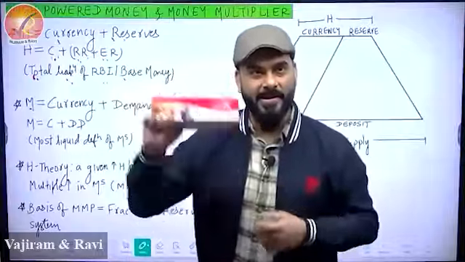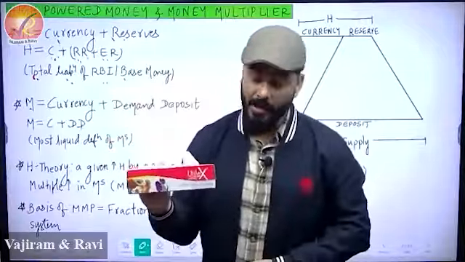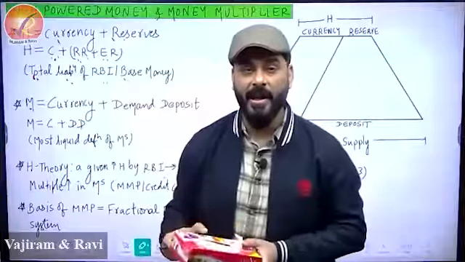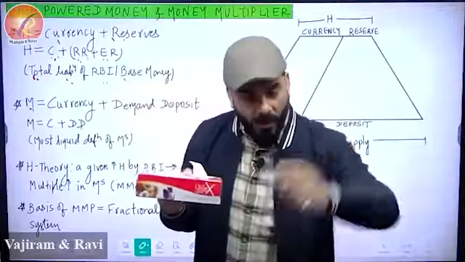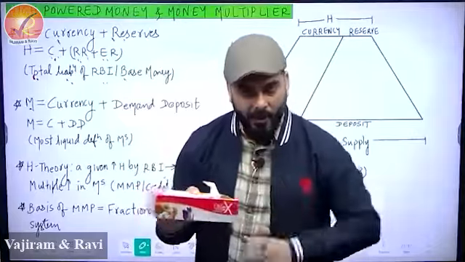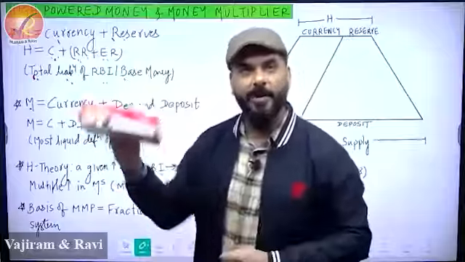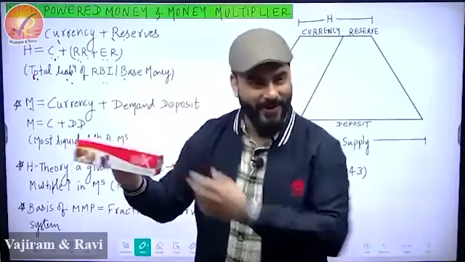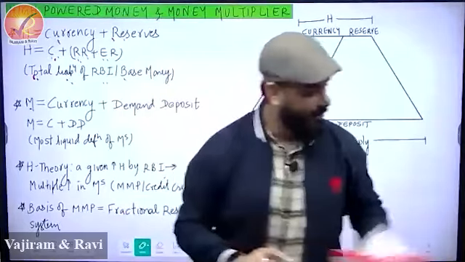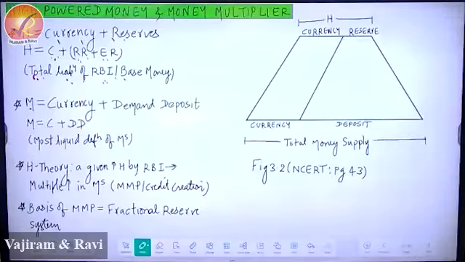So whenever RBI prints currency and releases, does it become the liability of RBI? 100% yes. That's your liability. Because first you have to accept, and second, what is a liability? Anything which directly does not give you any income is your liability in banking. So if you use two definitions, first you have to take it back if people come, and second, whenever RBI releases currency, is RBI earning a rate of interest on this? No. They printed and released. So directly no income generation. So that's why this is the total liability of RBI.